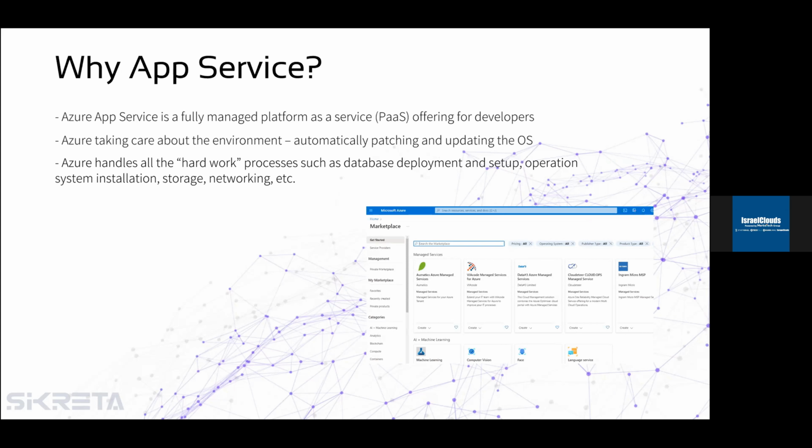It does almost everything for us in terms of deployment, updating, patching the OS, all the hard work of the infrastructure. All we need to do usually is to look up a ready-to-go template from the Azure marketplace, as you can see on my slide, and even deploy our custom code inside a runtime, and we are ready to go. Seriously, no deployment issues, no working with the infrastructure, just deploy our code and we are ready to go.